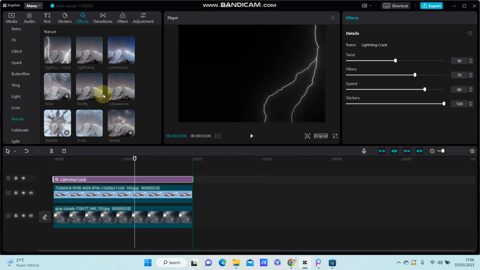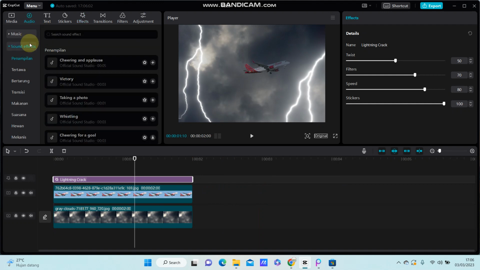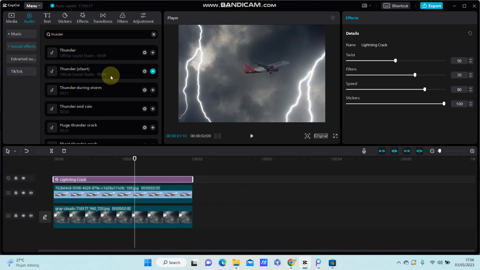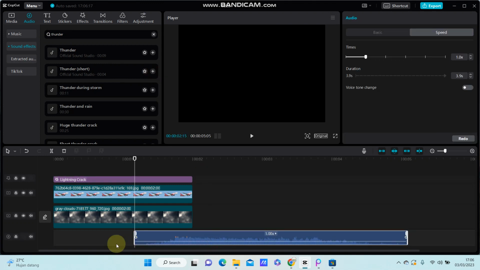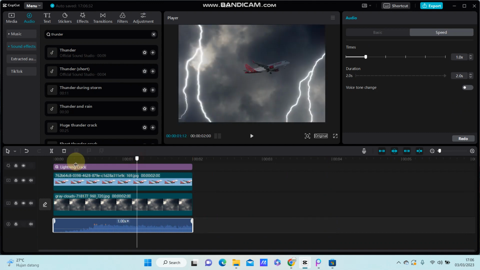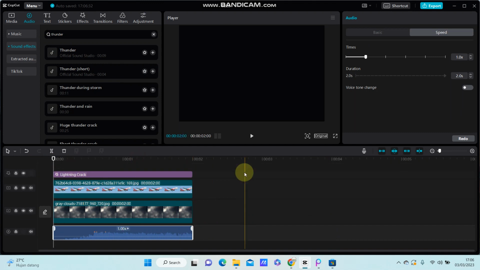So, and I'm going to add the audio, select the zone pack and just search for the thunder. Let's select the thunder start just for the duration and the zoom length. So this is the final result.